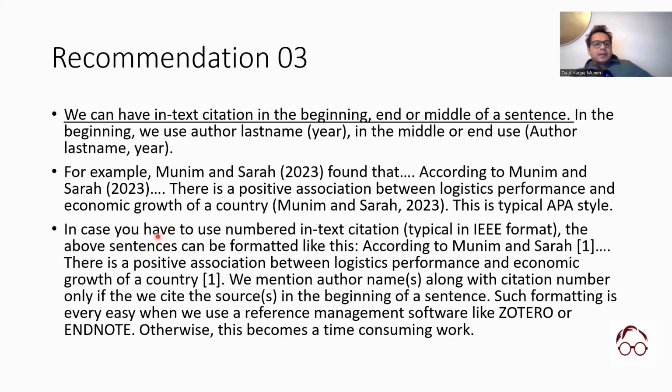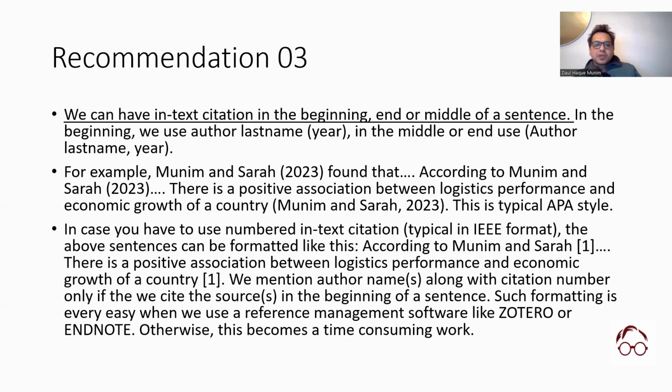And in case you have to use numbered text, like normally in IEEE format, we do that. Above sentences could be written like this, according to Munim and Sarah 1. So the number comes here and then you put it, okay? But if you are citing in the end of the sentence, then you don't have to mention the author names. You only put the number. That's it. It's the citation number, okay? So that's how we do it.